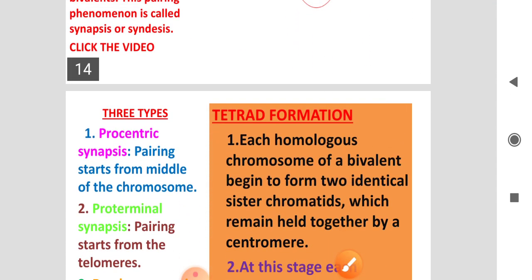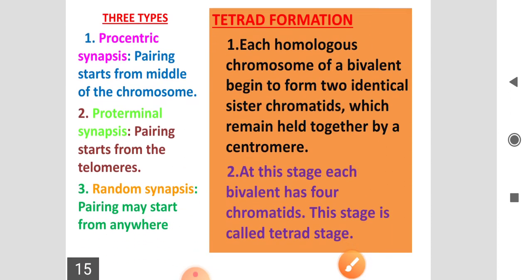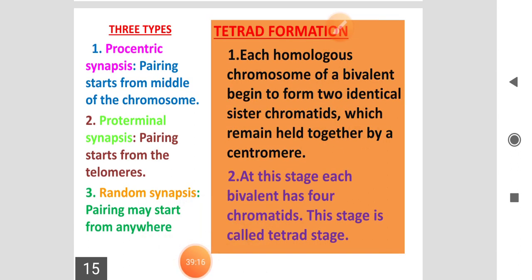So tetrad formation means each homologous chromosome of a bivalent begins to form two identical sister chromatids. These two identical sister chromatids are held together by a centromere. At this stage, the bivalent has four chromatids. So this stage is called the tetrad stage.